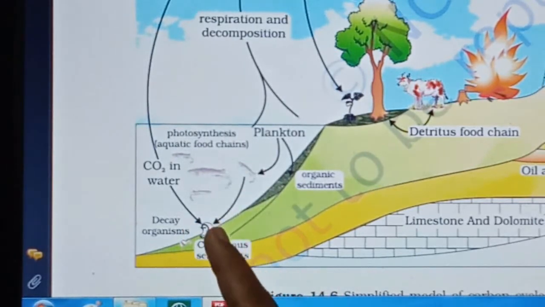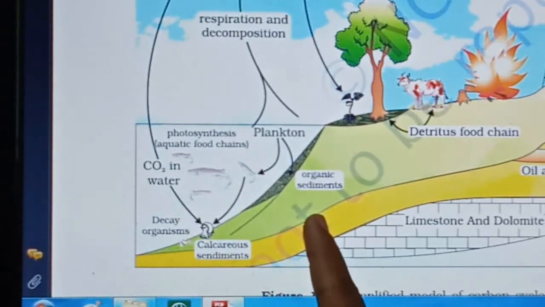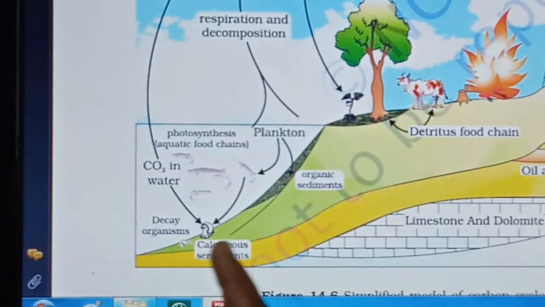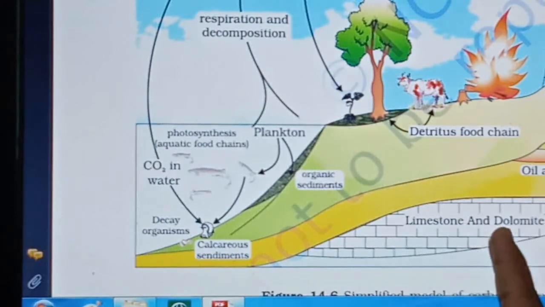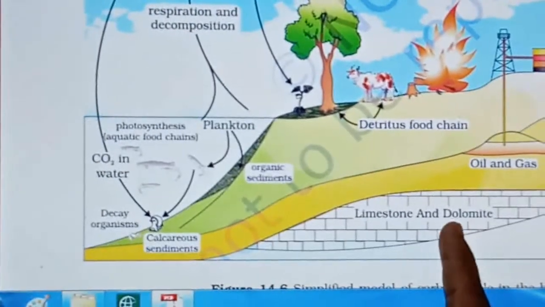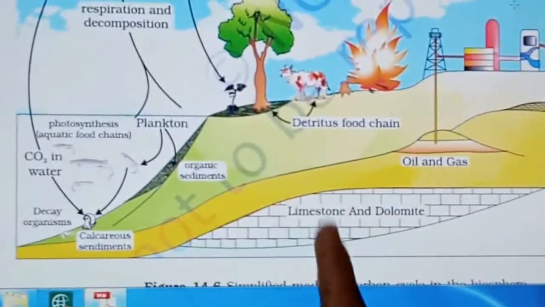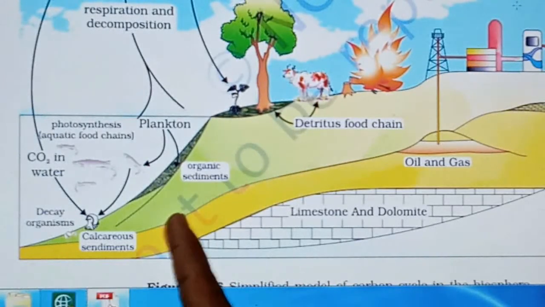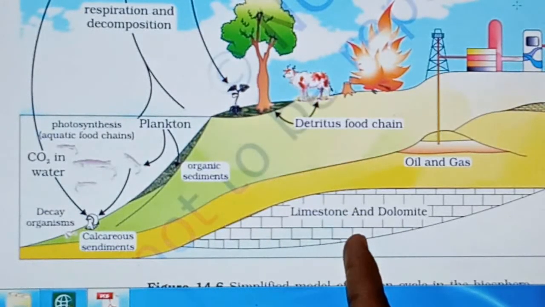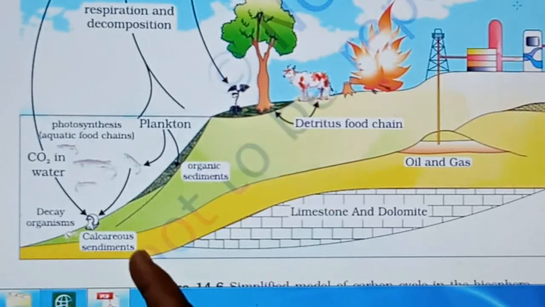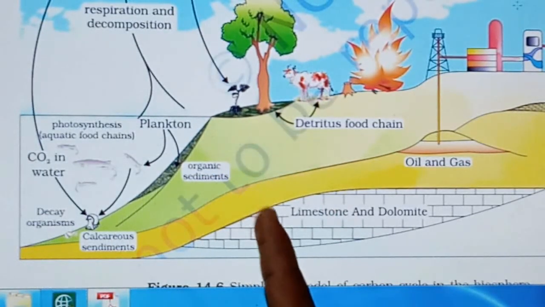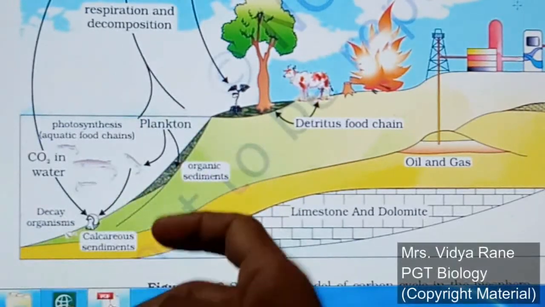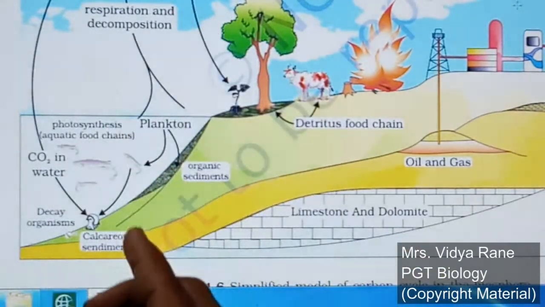Another one is that some of the carbon gets sedimented as an organic sediment into the soil, right? Some of the carbon gets sedimented in the form of limestone and dolomite, right? So these are some of the reservoirs of carbon found in the soil. In this way, carbon is incorporated into the soil in these various forms. Whenever they break down or degrade, the carbon can be released from these compounds back into the water or back into the air, and the cycle gets completed.